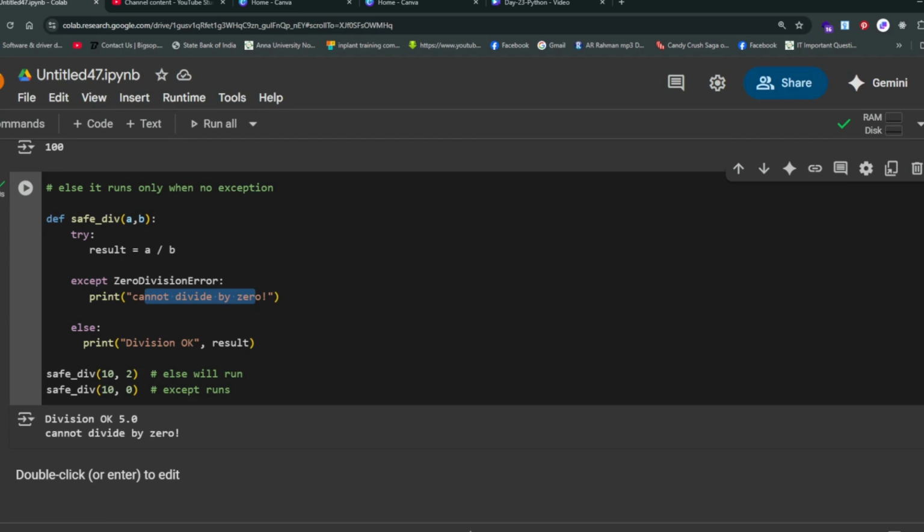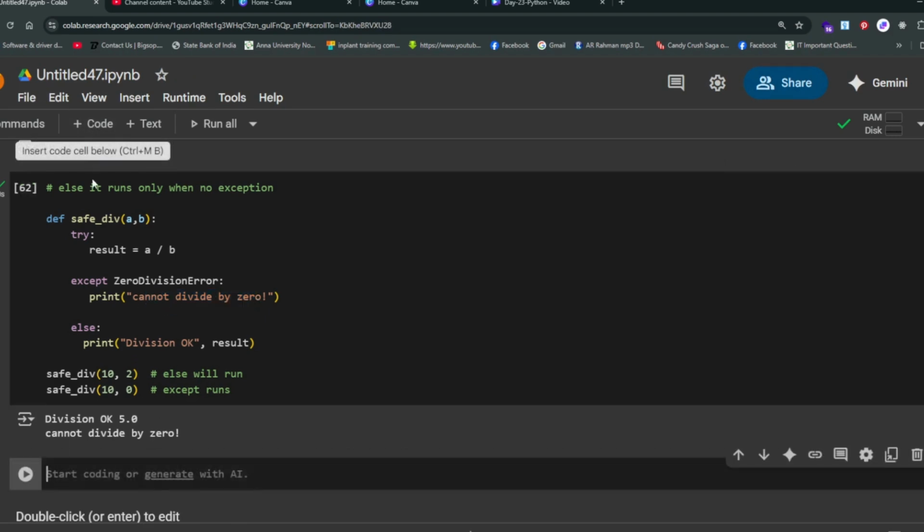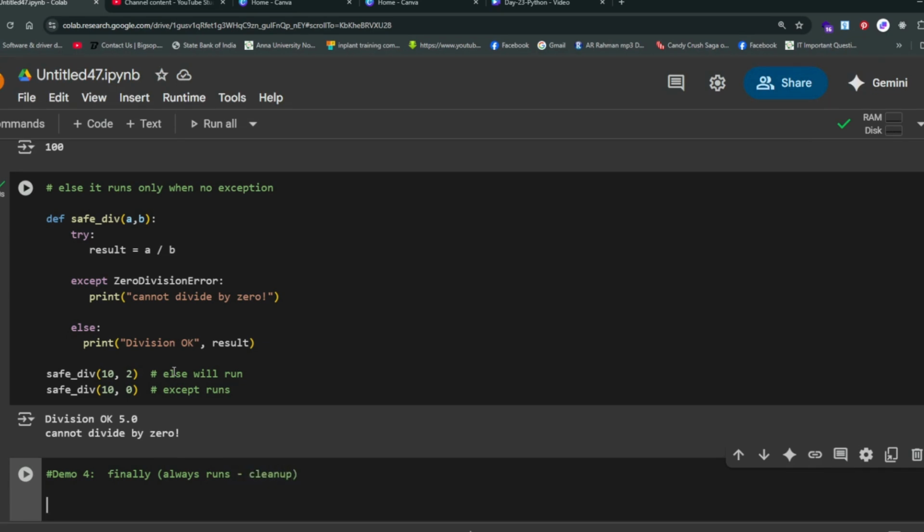Now we will see one more, always run. How does it always run? Demo 4. Finally, always run, cleanup. We'll see what that is. What is its meaning?